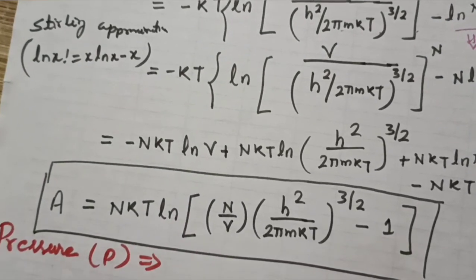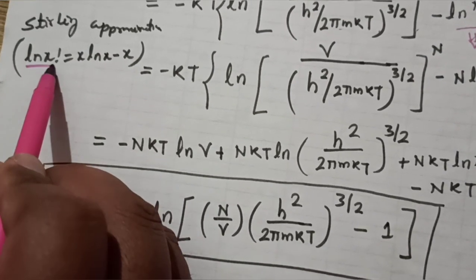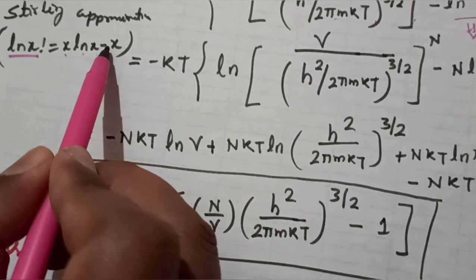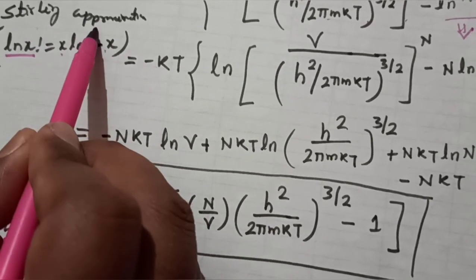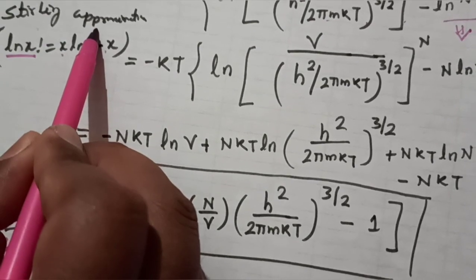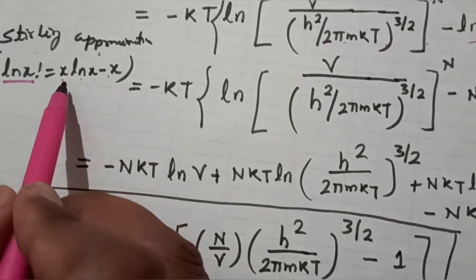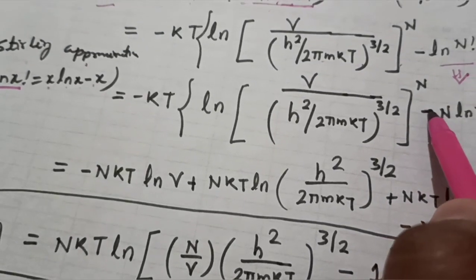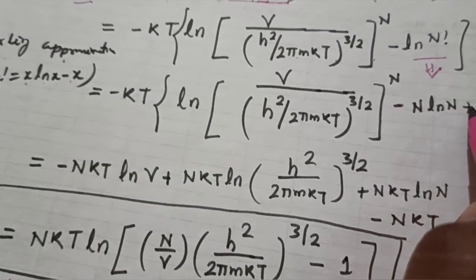What is the Stirling approximation? If you consider it, ln of x factorial is x ln of x minus x. It is the Stirling approximation. We have also discussed it in some of the previous lectures. Now you will utilize it here. If you utilize it here, what is the value? This is minus N ln of N plus N.